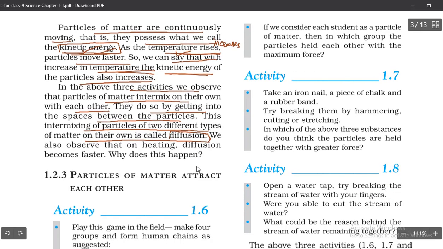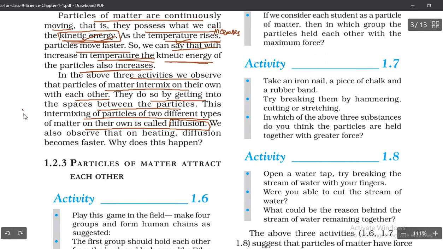So here, when we added water and salt, what happened? They mixed up with each other. That means salt particles and water particles mixed up, and that mixing we call diffusion.